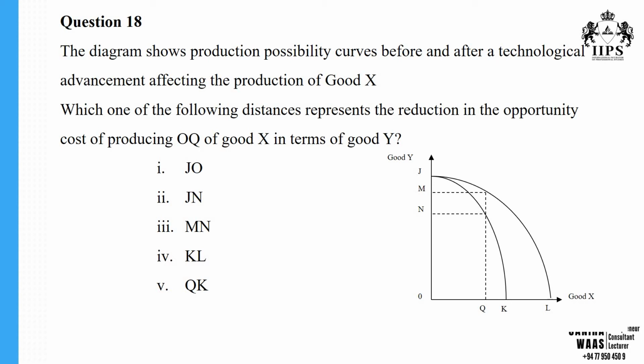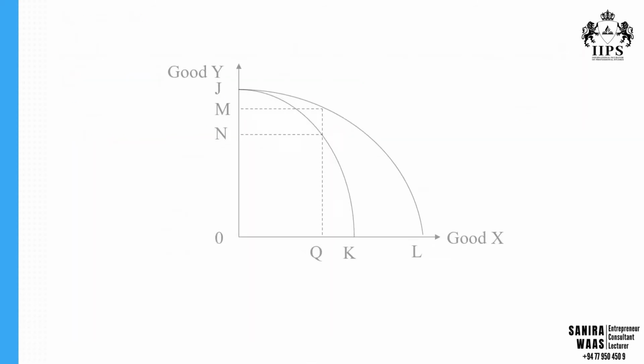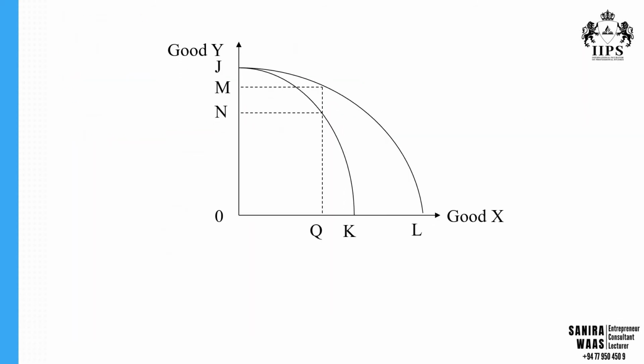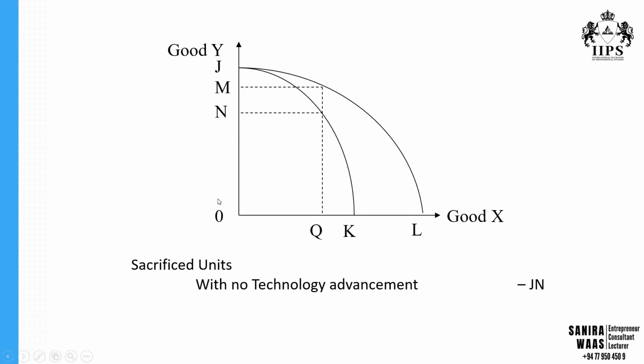So you can see the shift has happened outwards. Now the question asks, because of this shift, how will this opportunity cost reduce? Right, so this is the current context. Let's see, when we shift and our production of 0 to Q goods of good X, the sacrificed units with no technological advancement is J to N. You can find the gaining units will be 0 to Q, and the sacrificing units under no technological advancement would be J to N.